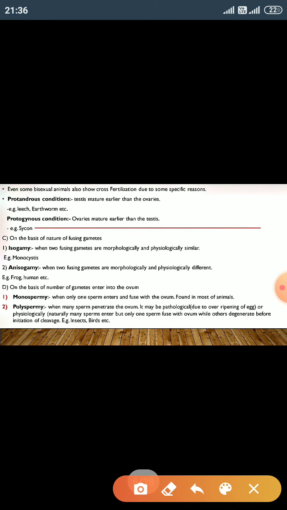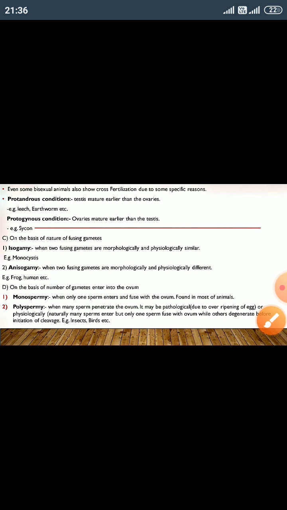And the next basis to classify fertilization is the number of gametes that enter the ovum. If only one sperm enters and fuses with the ovum, it is known as monospermy. Mono means one, and spermy means sperm. If only one sperm fertilizes the egg, this condition is known as monospermy, and monospermy is present in most animals.